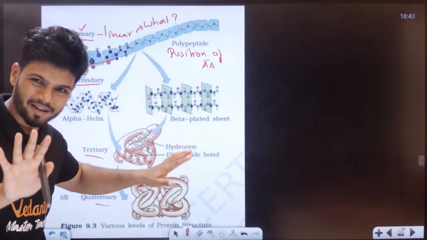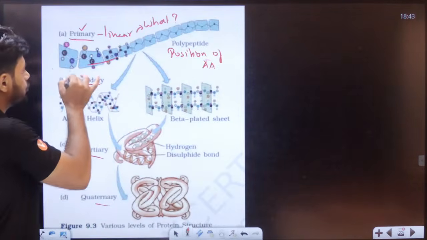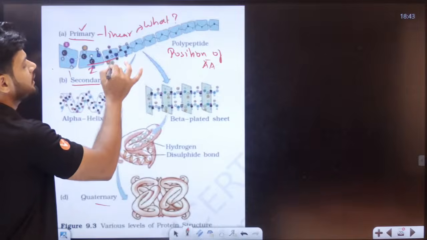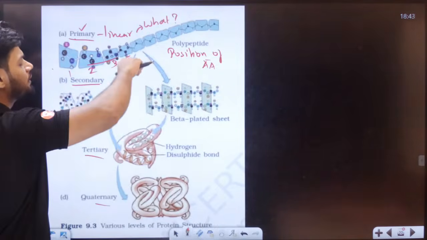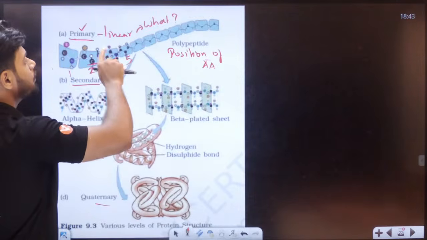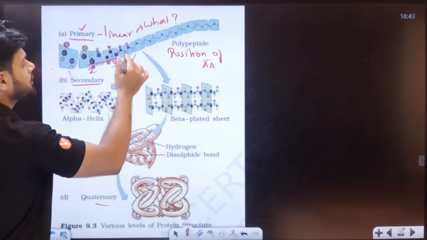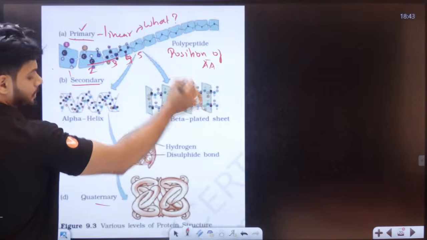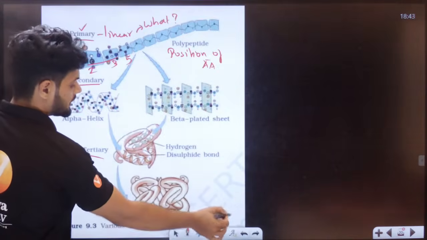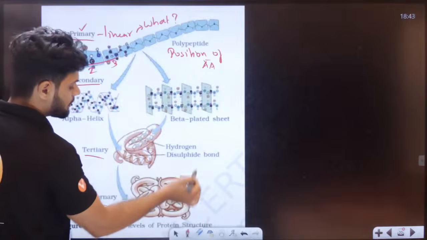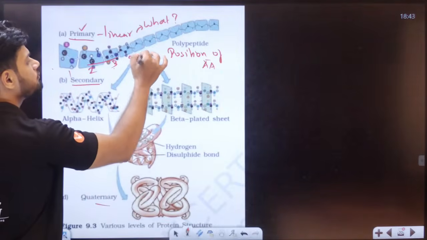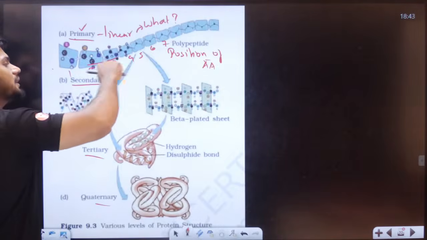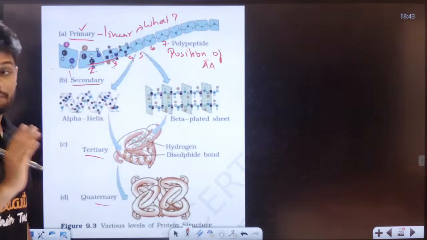Like for example, here we have leucine, isoleucine, third one. Let's say we have aspartame here. We have methionine here. So with the help of primary structure, we can understand the position of amino acid, what do we have at 1, what do we have at 2, 3, 4, 5, 6, 7. So we can understand here. Okay. Now that is primary structure.